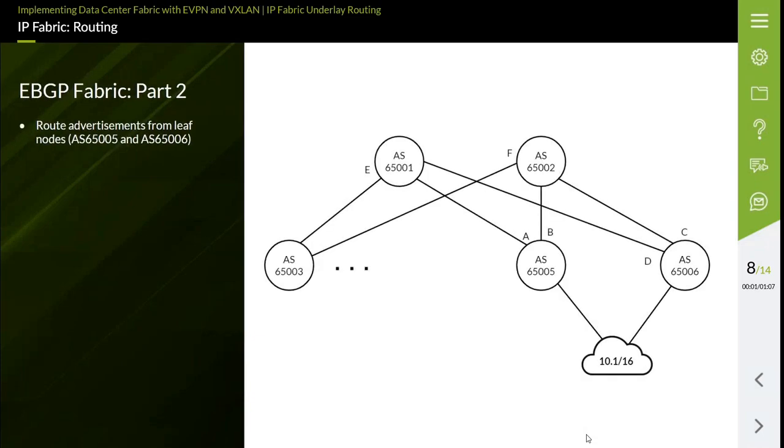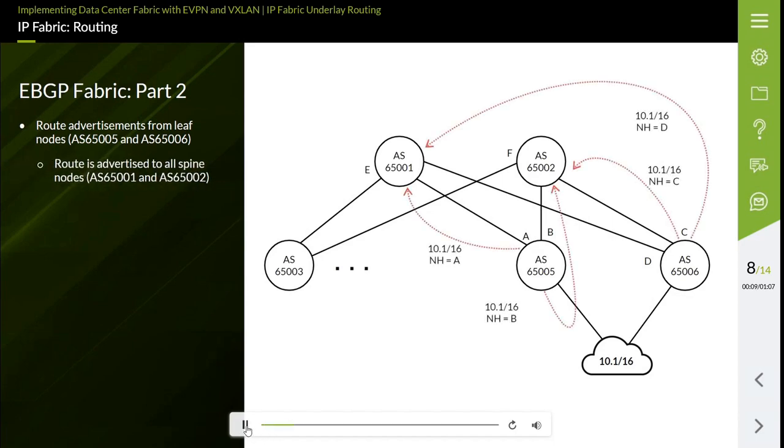The example illustrates a route to network 10.1/16 advertised by the given leaf nodes. The given spine nodes receive the route from two separate peer ASs. The default behavior of the spine nodes is to choose one available next hop for network 10.1/16 and install that next hop as the active next hop in the routing table. The selected next hop in the routing table is then exported to the forwarding table.